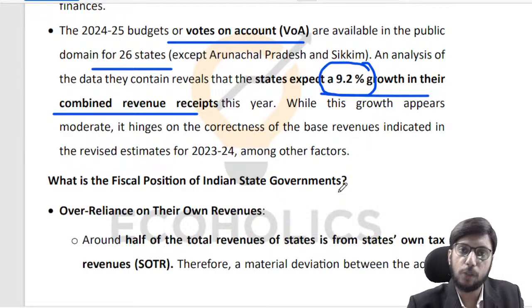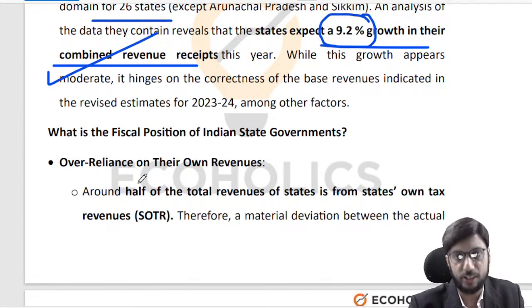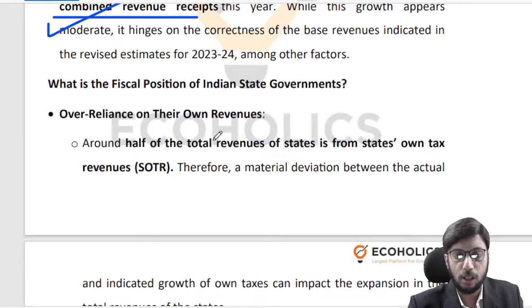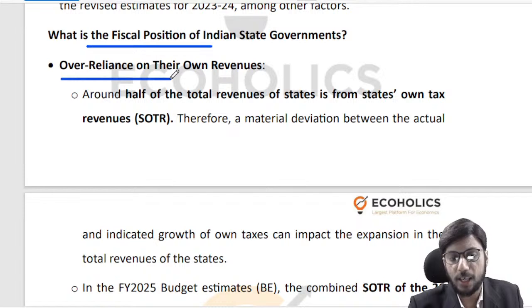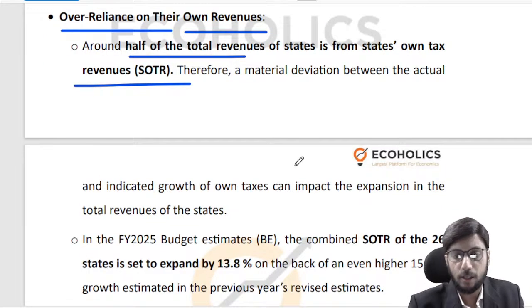So one thing that you need to be very mindful about right off the bat is that when I say that there is going to be a 9.2% increase in the combined revenue receipts, don't take it at face value. There is every likelihood that you will not be able to meet this number, right? Now, what is the fiscal position of the Indian state governments? First is over reliance on their own revenue, right? So half of the total revenue of states is from own taxes, own revenues. So if there is a deviation, there is a problem over here.